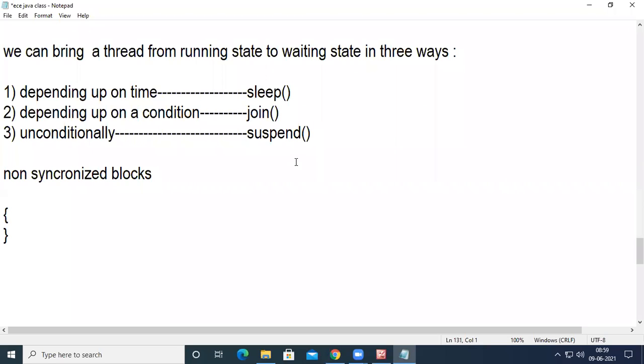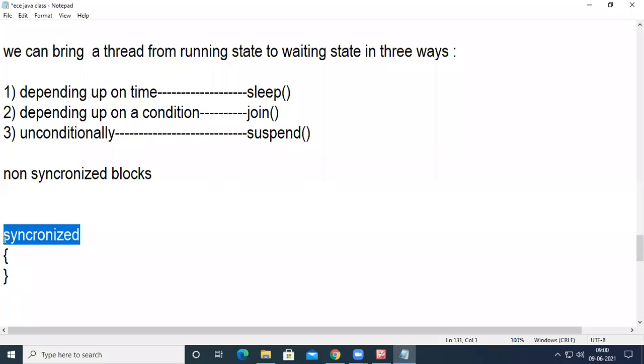It may be a main method or a normal method or whatever it may be. If this block contains the keyword synchronized, for example, synchronized void m, it is a synchronized method, or synchronized something, right? So when a block contains synchronized, then it is called a synchronized block.